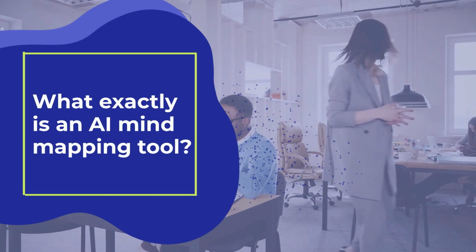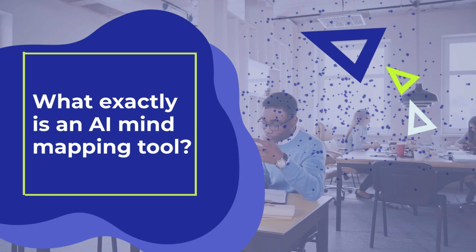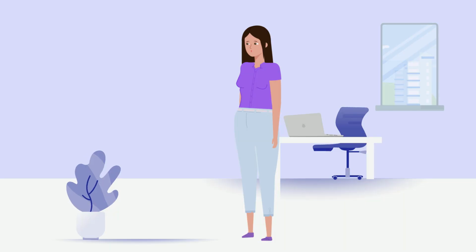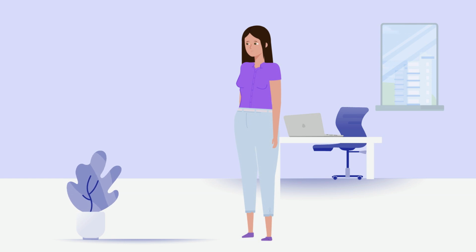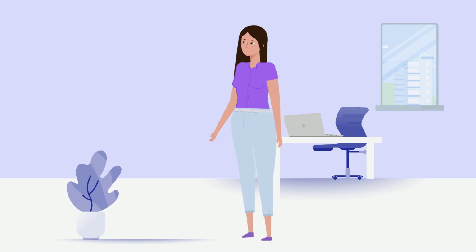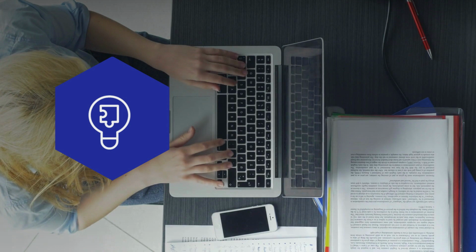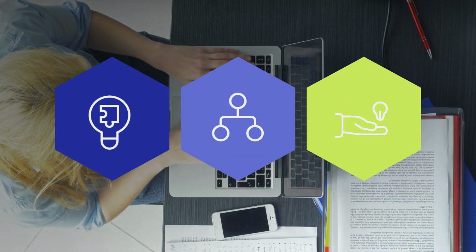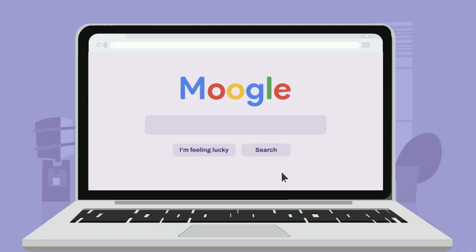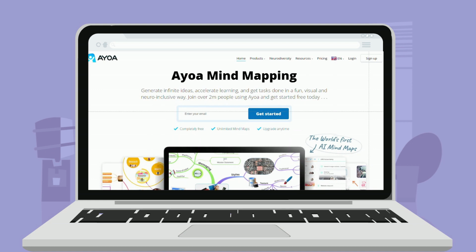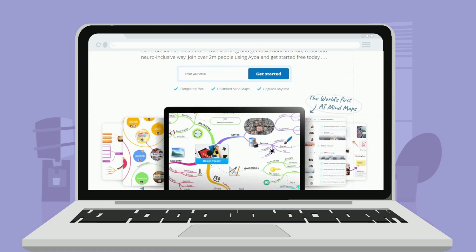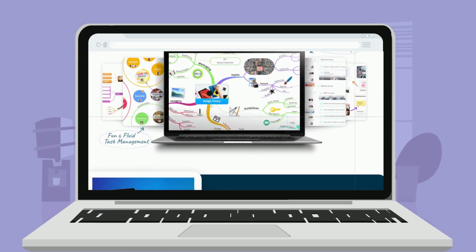What exactly is an AI mind mapping tool? It is a software application that leverages AI to streamline and enhance your mind mapping experience. They offer intelligent suggestions, automate tasks, and enrich user interaction. For example, Ayoa.com. It suggests keywords and ideas, expanding your mind map dynamically.